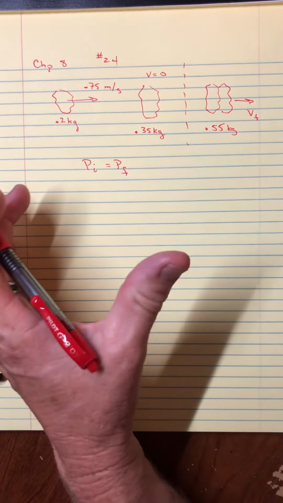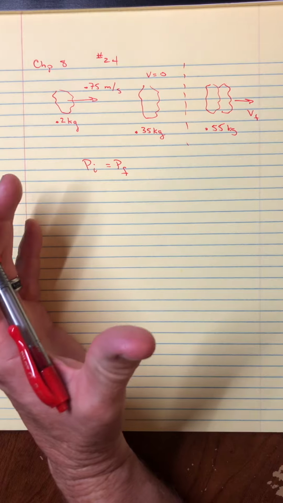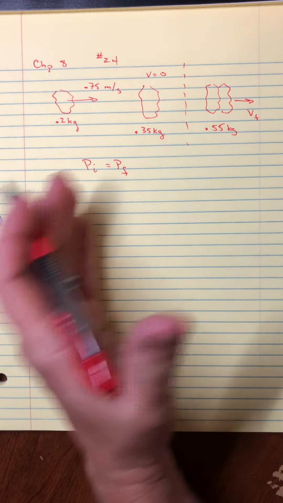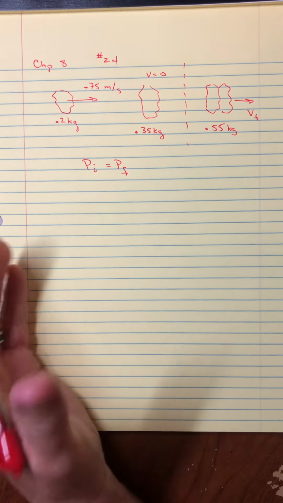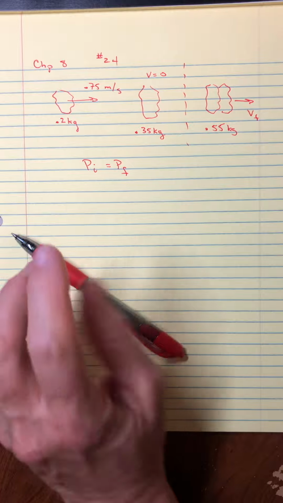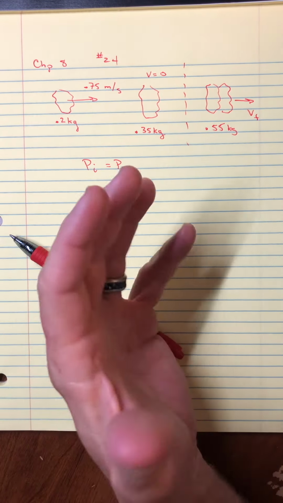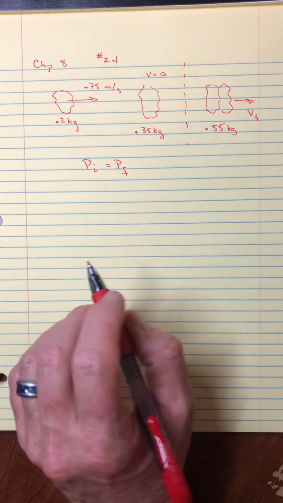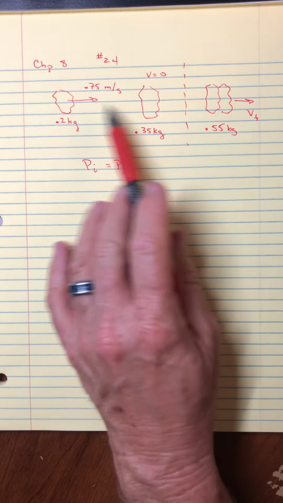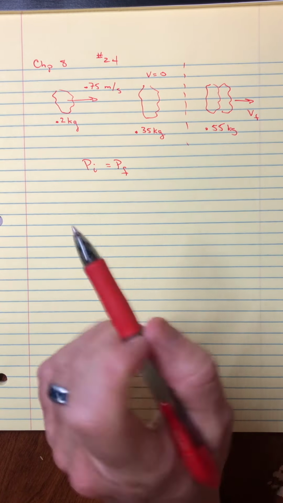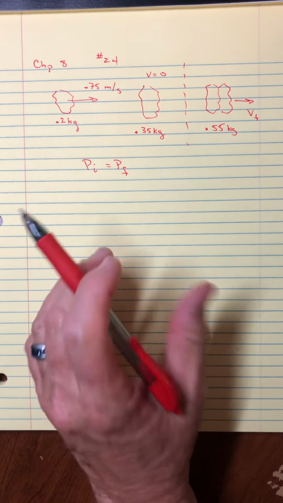So in this problem, they have said nothing about the kinetic energy. By itself, I would still wonder if it's elastic or inelastic. Without them telling me, I better assume that perhaps it is not elastic. Elastic is like a special case. So I definitely don't want to say that the kinetic energy before is equal to the kinetic energy after. That would be saying it's elastic, and I don't know that, so I'm going to say it is not.